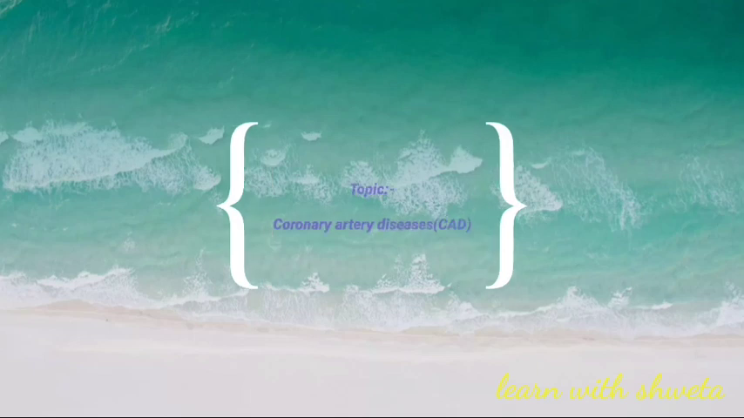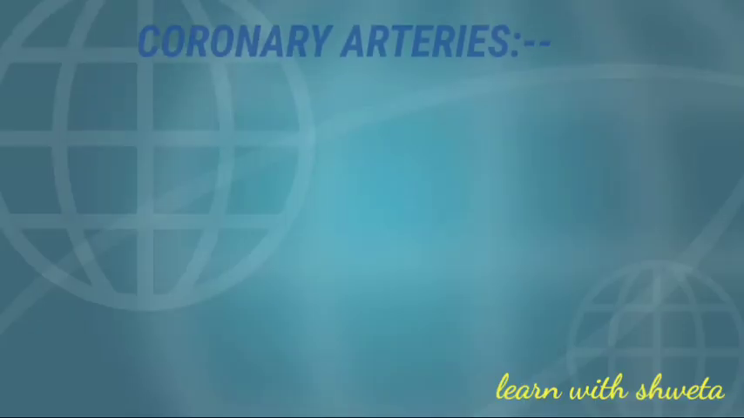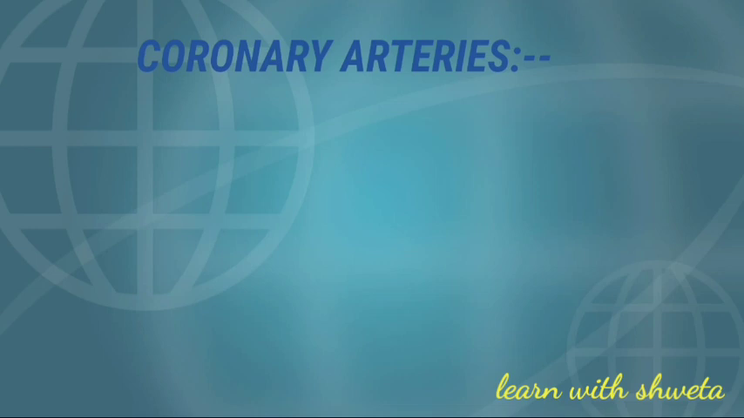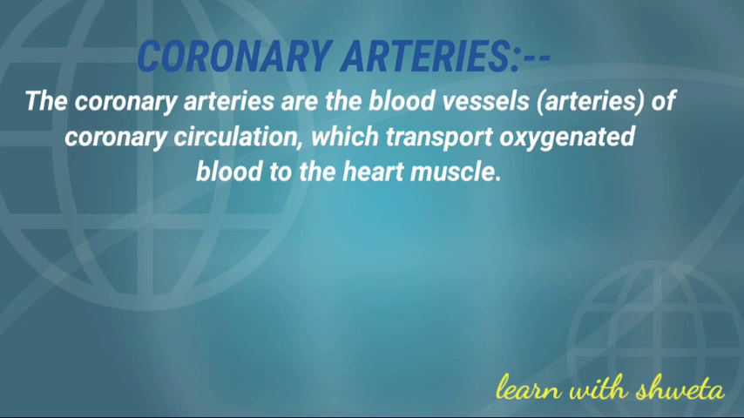So today we talk about disease. Our topic is coronary artery disease. So first we talk about the coronary artery. The coronary arteries are the blood vessels of coronary circulation which transport oxygenated blood to the heart muscle.